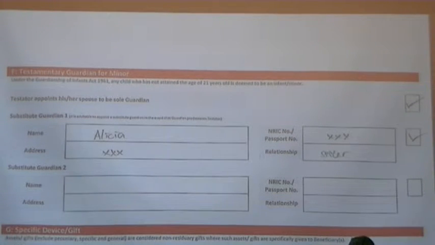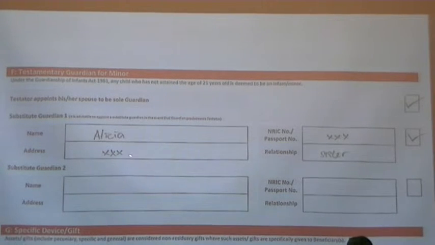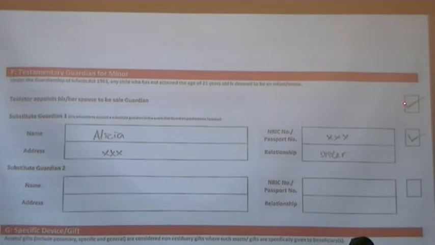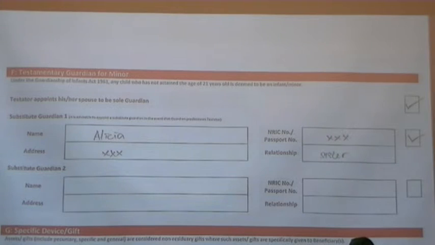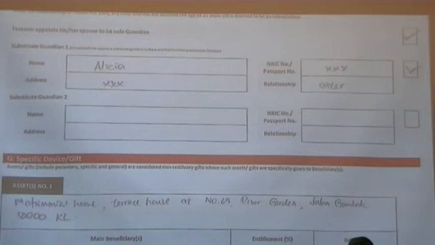And then section F would be testamentary guardian for minor. If you notice here, the testator has ticked the appointment of his spouse as sole guardian as first. So he has ticked 1. This one tick here is considered one clause. And then substitute: if something happens to Rosie, he would like to name his sister Alice as a substitute guardian, so another tick. We have additional columns for any other substitute.